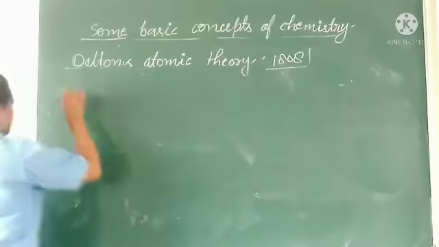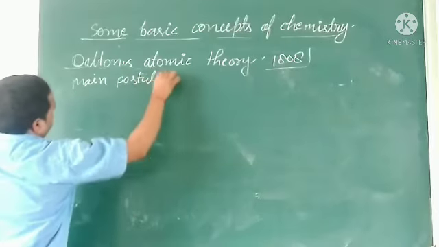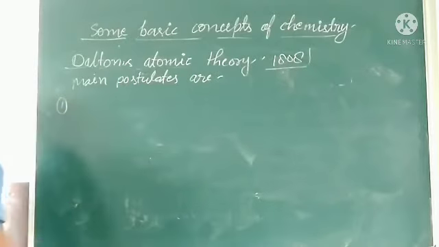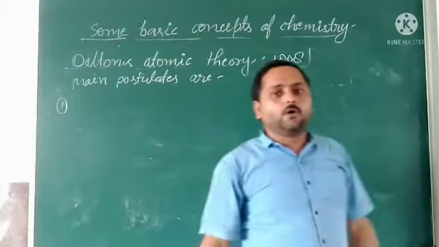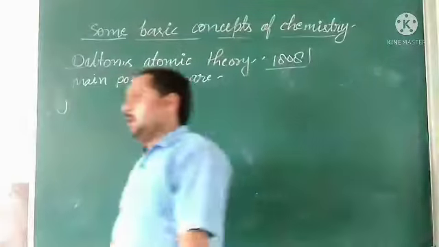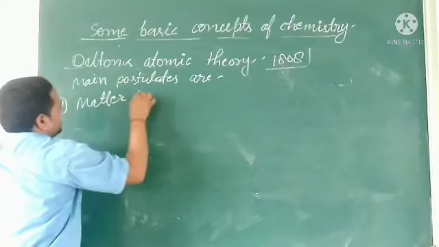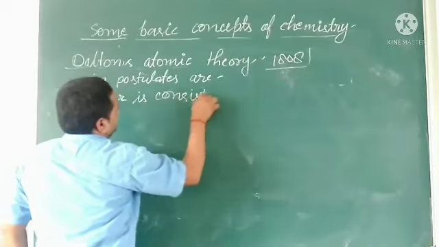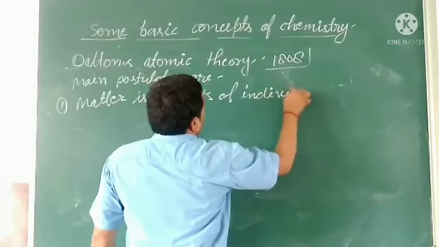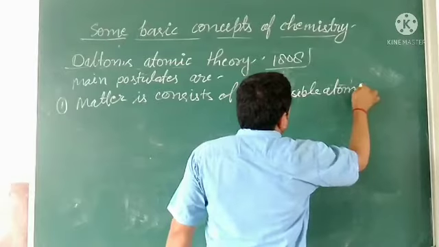The main postulates of Dalton's theory: the first postulate is that matter consists of indivisible atoms.